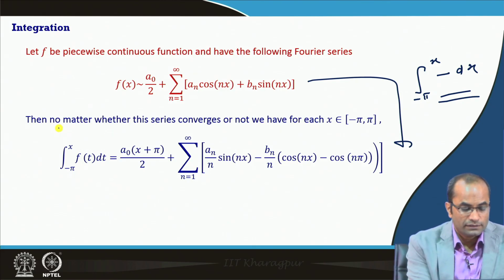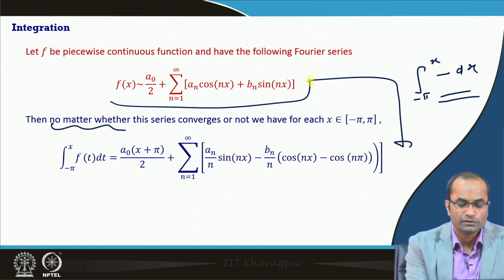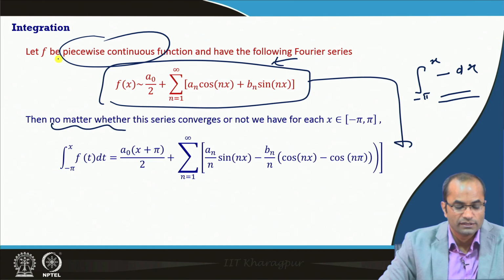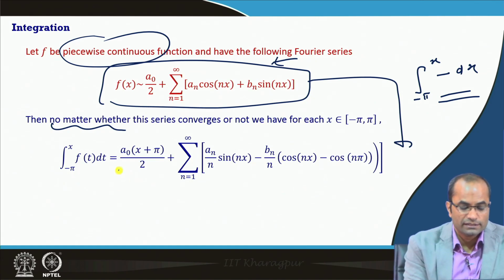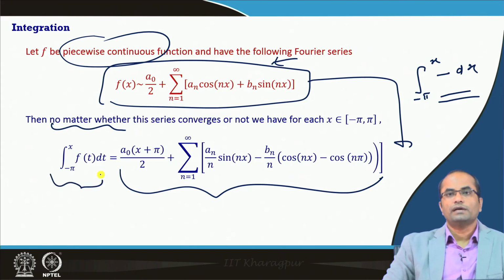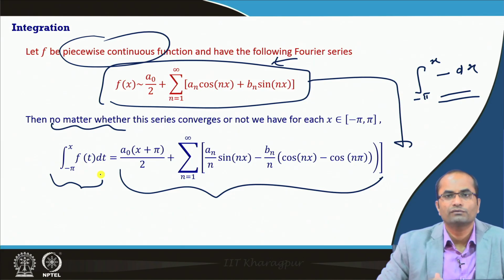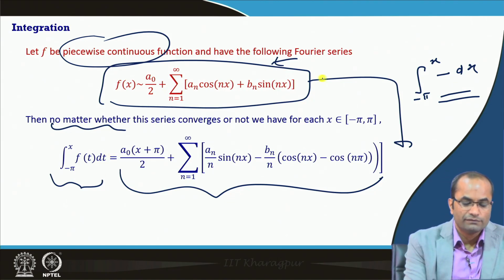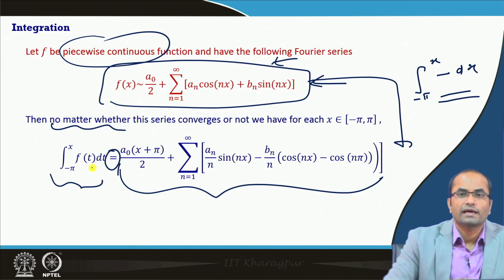The result says that no matter whether this series converges or not, because here the convergence is not guaranteed, as we have taken only piecewise continuity, after integration this will become equal to the integral of f. This is exactly the other way around from differentiation. There, even if the original series converges, the new series may not converge after differentiation, but in integration it happens: even if the series does not converge, when we integrate both sides we get the equality.